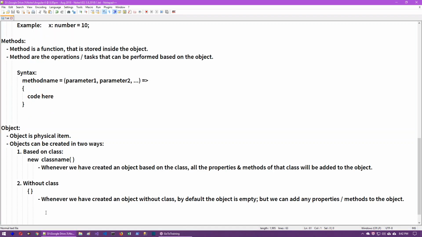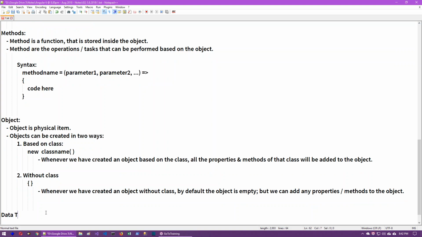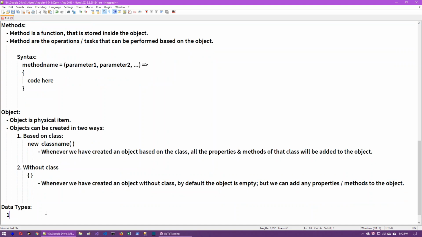Now let us understand data types. TypeScript supports these data types. Number: all numbers are represented as the number data type, maybe positive or negative, small or large, integer or floating point. So these categories don't matter. Any kind of number is nothing but the number data type.